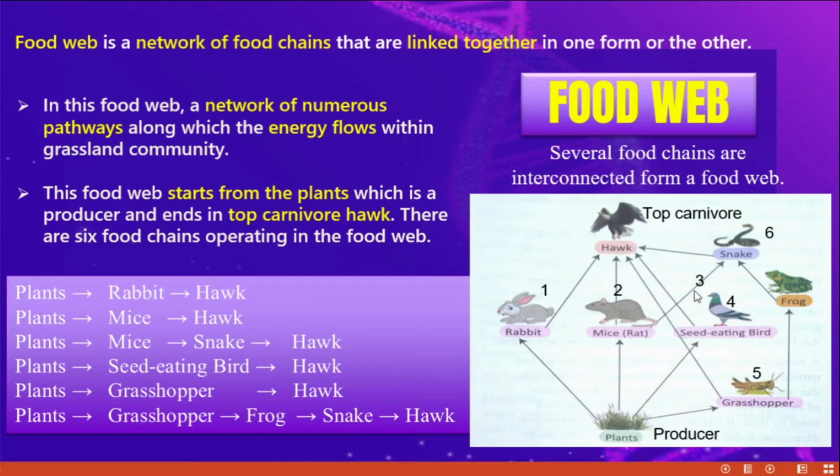Then the third one. See here, grass is eaten by the mice, then the mice is eaten by the snake, then the snake is eaten by the hawk. So here also energy flows. Energy from plants to mice, then mice to snake, then snake to hawk.